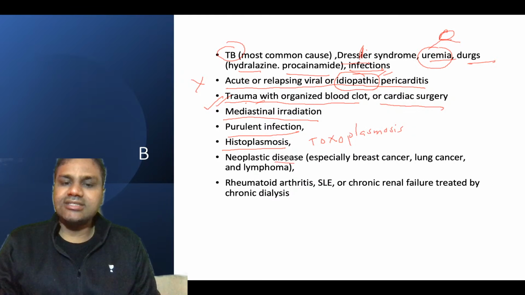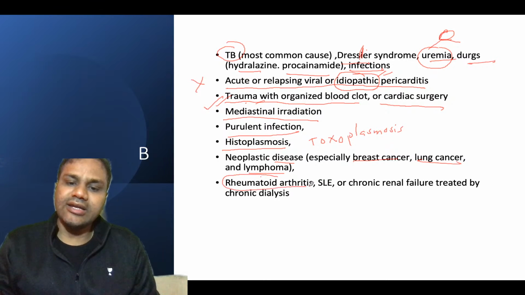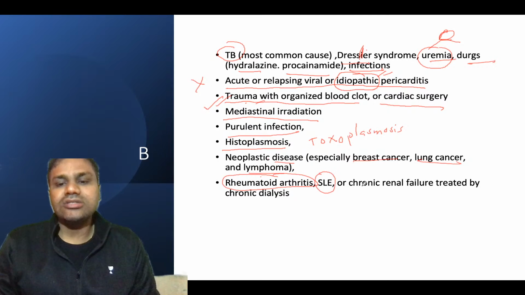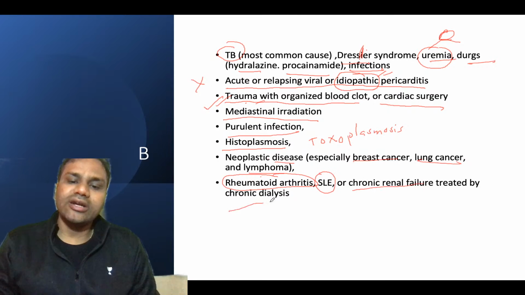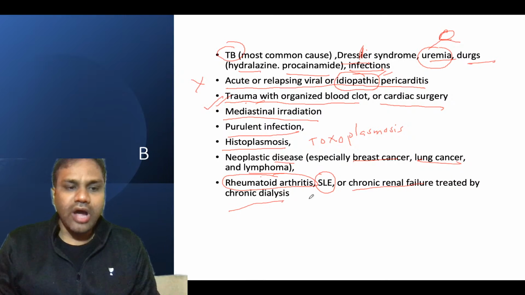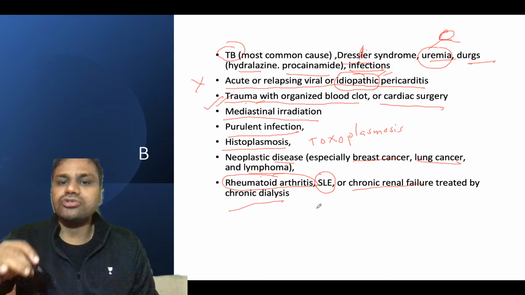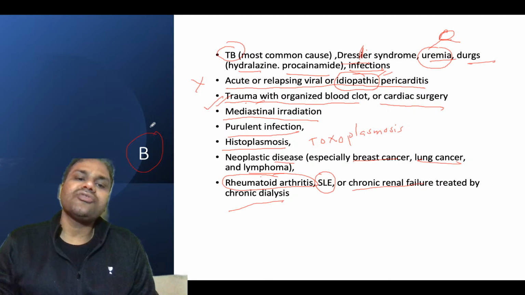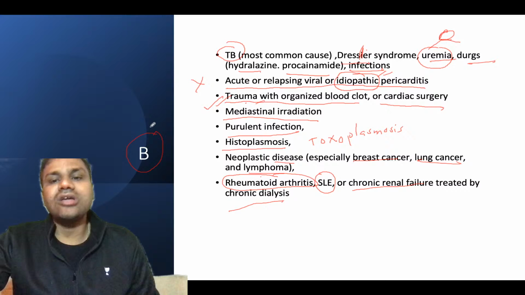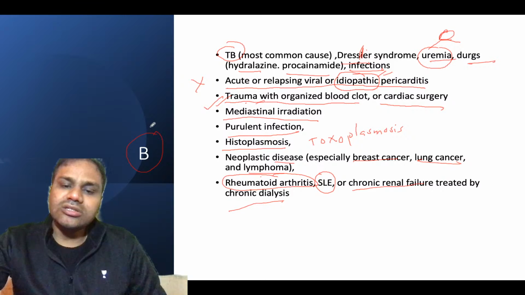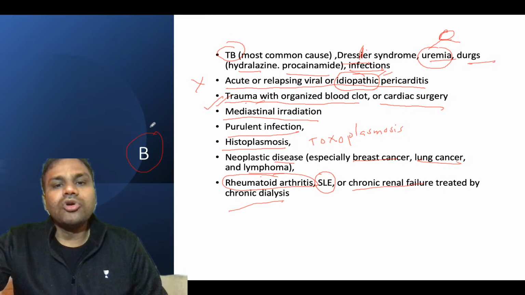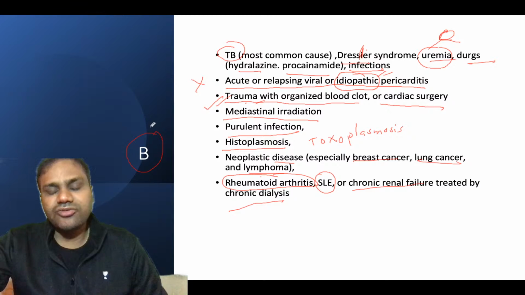Then neoplastic diseases, especially breast cancer, lung cancer and lymphomas. Then other autoimmune disorders like rheumatoid arthritis, systemic lupus erythematosus, or chronic renal failure treated by chronic dialysis, because hemodialysis can also cause it. So these are the causes of chronic pericarditis, and I didn't find sarcoidosis anywhere. But in some of the books I have seen, the answer was trauma.